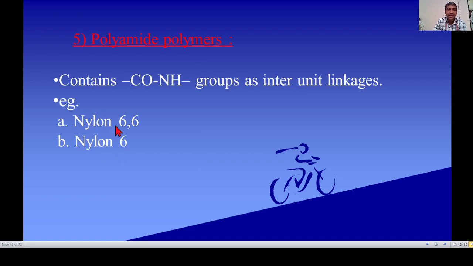See the first, nylon 66. The meaning of this 66 number is the number of carbon atoms in the first monomer is 6 and in the second monomer is 6. And in nylon 6, the number of carbons in the monomer is 6. This number indicates the total number of carbons present in the monomer.